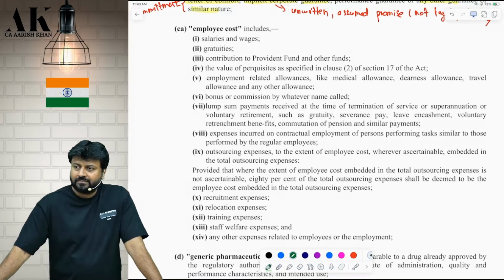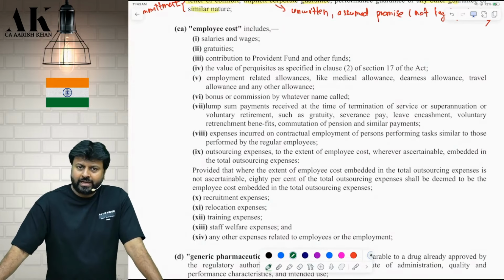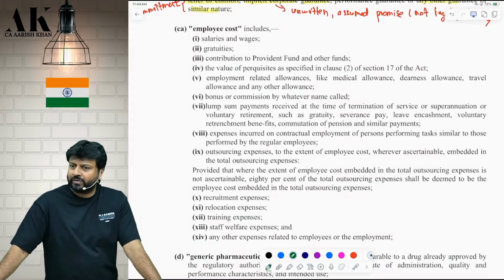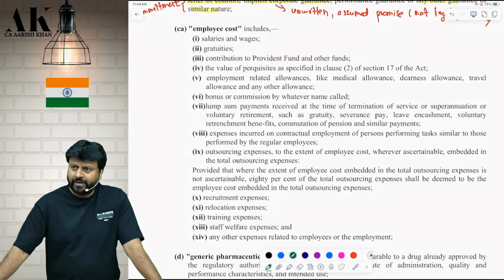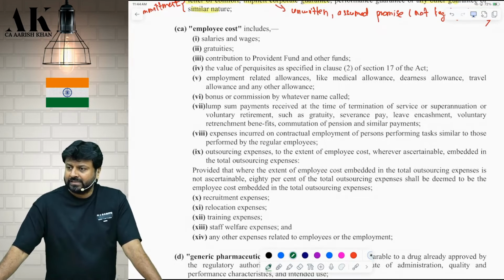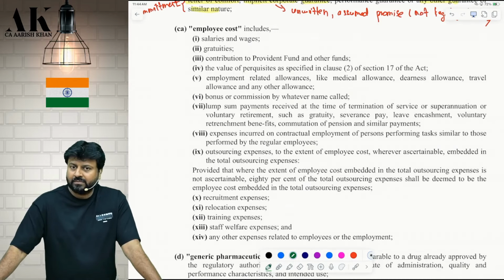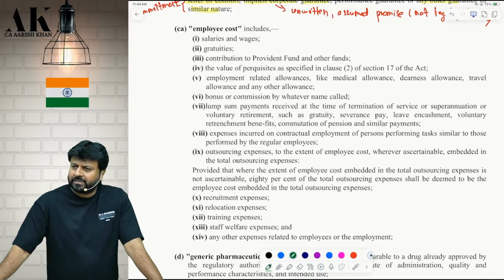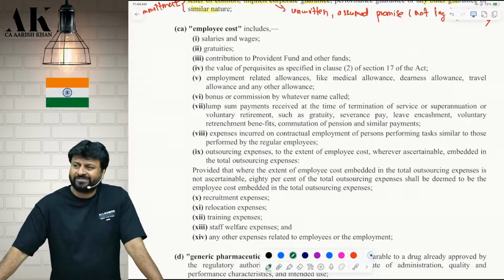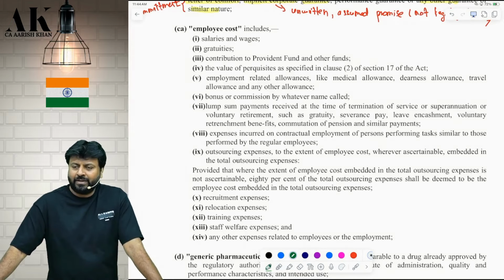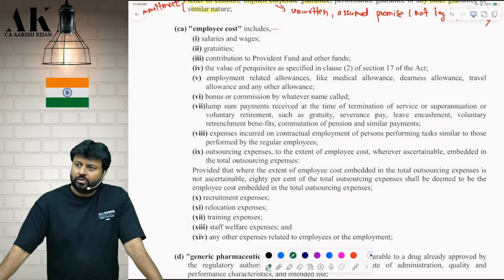Check. Which employees? Contractual employees. If you have hired some contractual employees for this project, to perform similar tasks. Then point number 9, mark down please. Outsourcing expenses. Now you don't have your own employees. That 80% which I was saying now was actually covered over here. For this project, Arun is providing me employees. So I'm paying around 20 crores. If I'm paying around 20 crores, I need to know the breakup of that.